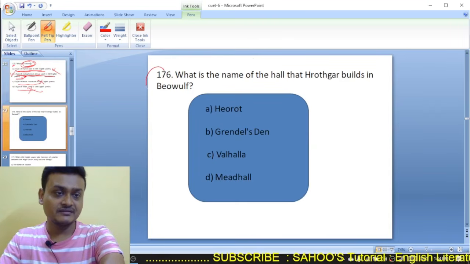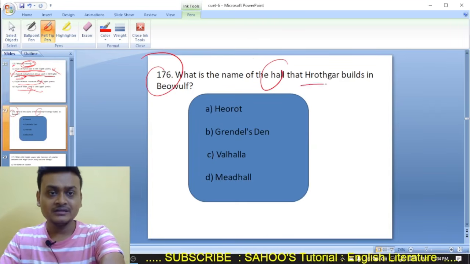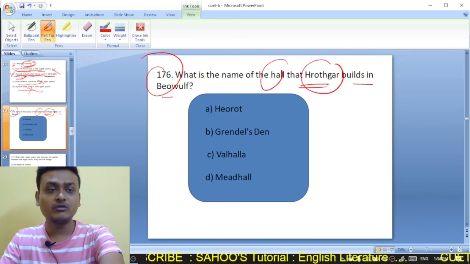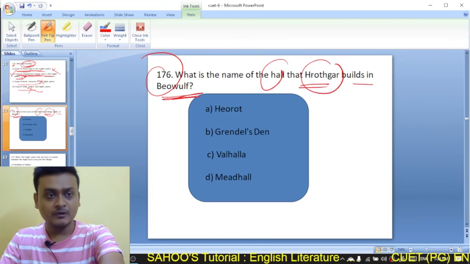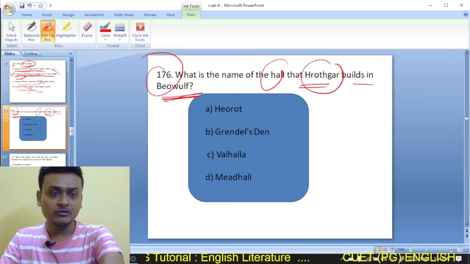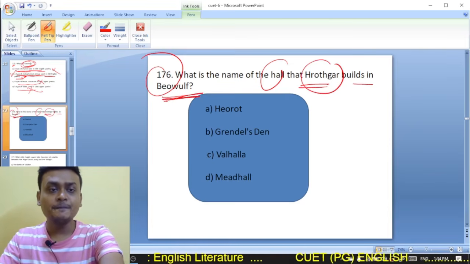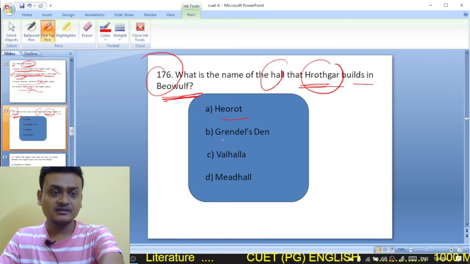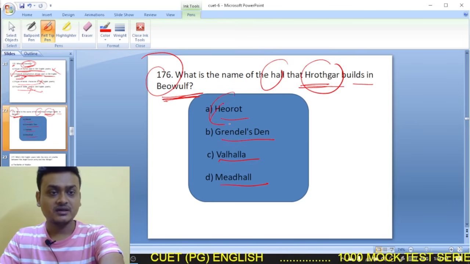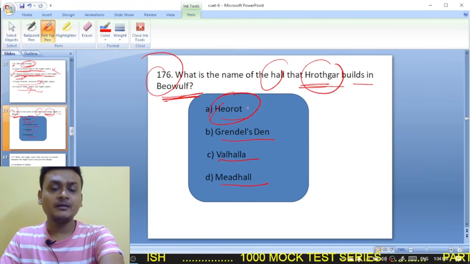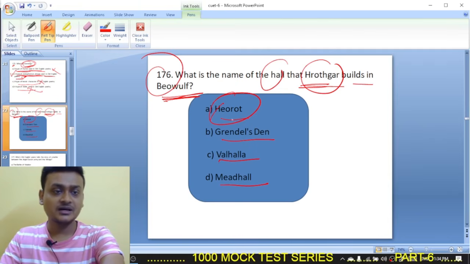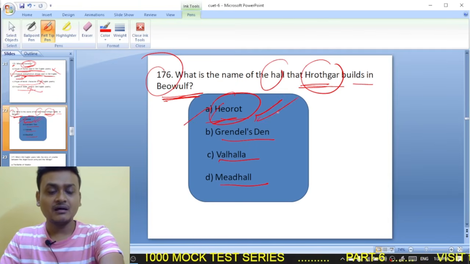Moving on to question 176. What is the name of the hall that King Hrothgar builds in Beowulf? In the old English heroic poem called Beowulf, what is the name of the hall that Hrothgar builds? Heorot, Rindelstein, Valhalla, or Mead Hall. So here is the name of the hall that was built by Hrothgar. So it was A. Here it is the right option.